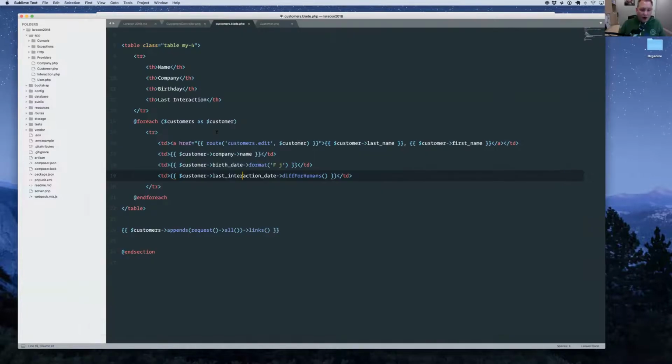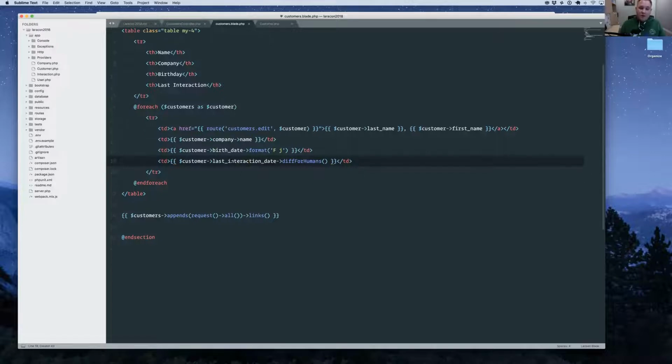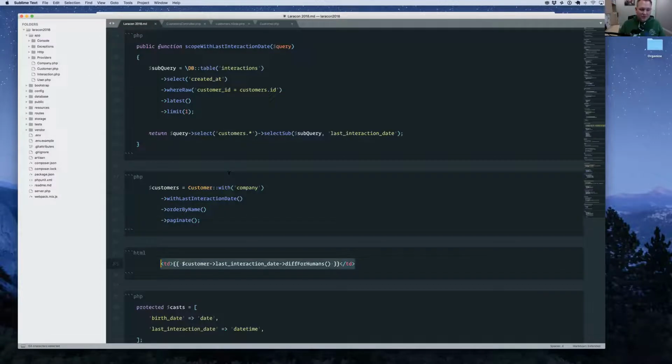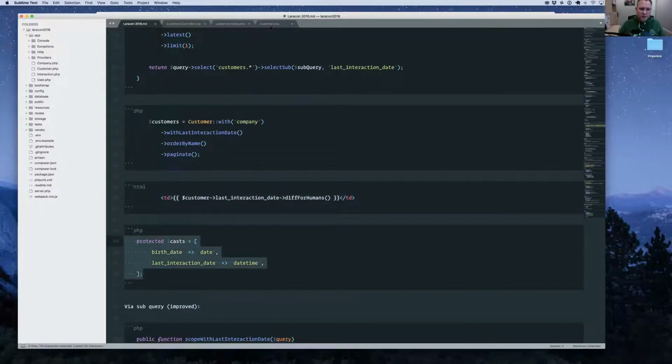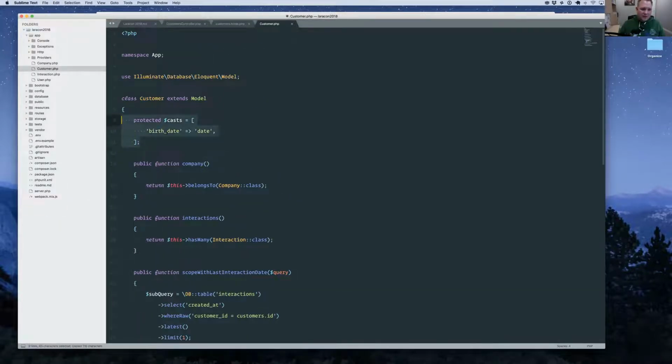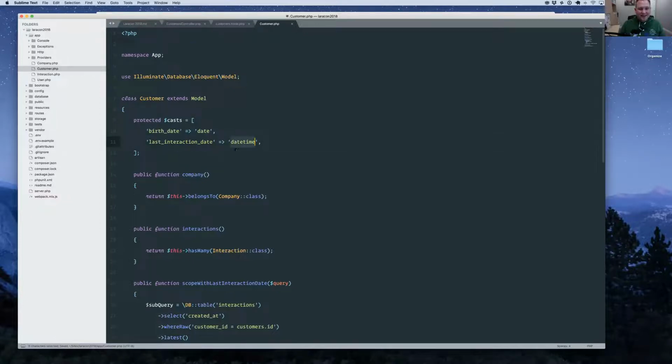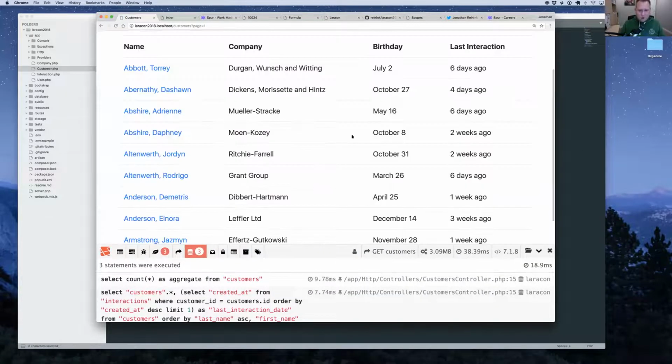Diff for humans, yes. So why is this not working? It's because I'm calling diff for humans on the last interaction date. Why would that not work? Well, it's because the last interaction date is not a Carbon instance. It's just a string that we're returning from the database. So if we want to use it this way, we have to add a cast, which we can do. Let's go to the customer table, jump up to the top here, add last interaction date as a datetime cast, reload, and we're back in business.